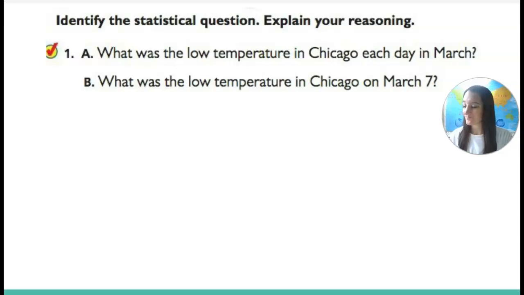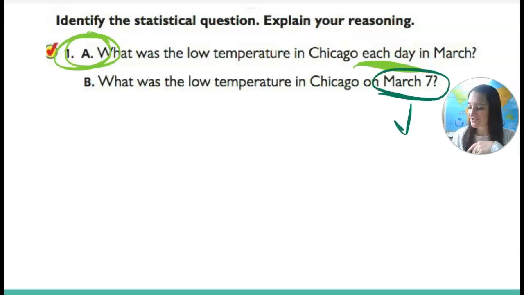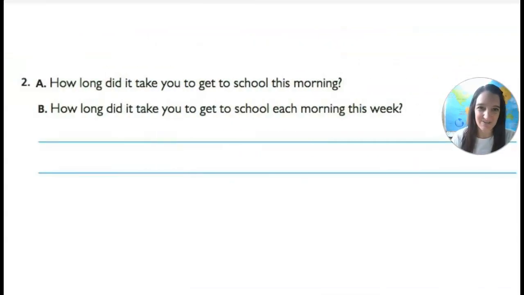Okay, so question A is a statistical question. Why? Because we're going to have a lot of answers. If we want to know each day in March, that's going to be 31 different answers, and they'll all vary depending on the temperature. But what was the temperature on March 7th? That is just one answer. So it's not a statistical question.